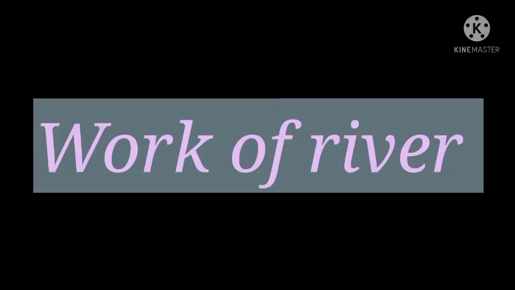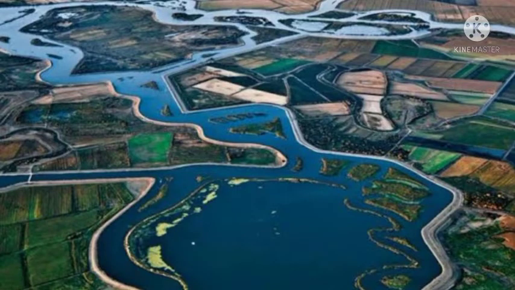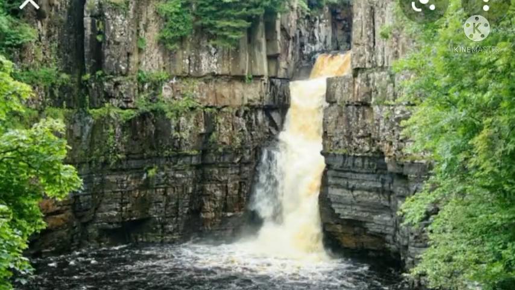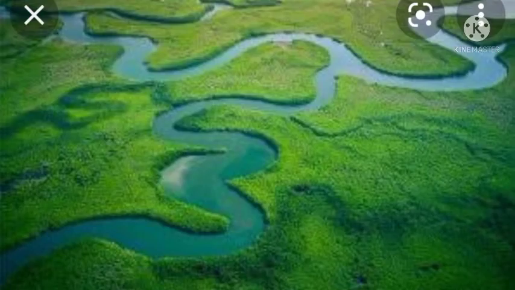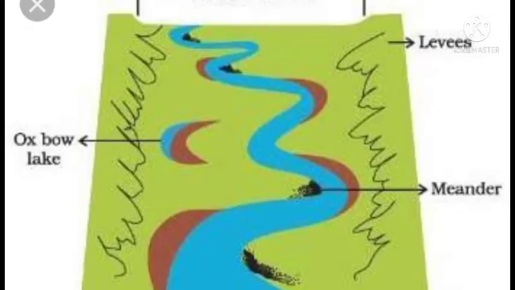Work of river. The running water in the river erodes the landscape. When the river tumbles at a steep angle over very hard rocks or down a steep valley side, it forms a waterfall. As the river enters the plain, it twists and turns, forming large bends known as meanders.